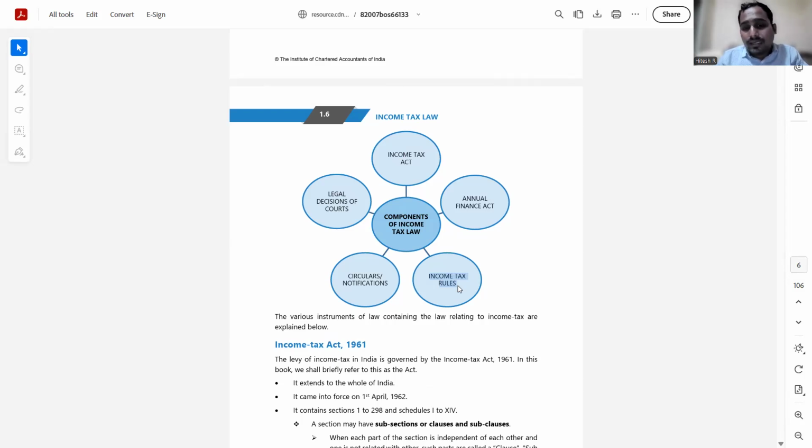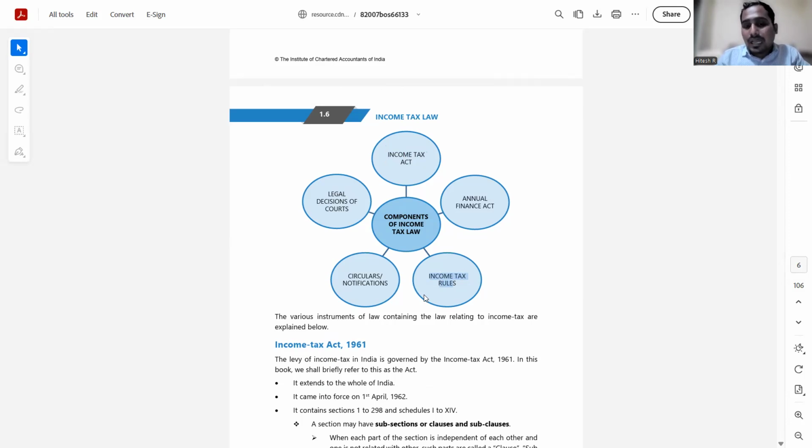If you are supposed to read the income tax act, you are bound to read the income tax rules, because knowing the law is one part, but knowing the law plus knowing how to execute it is the second part. So income tax rules come into play for the execution of the act. And then the fourth component is the circular and notification.